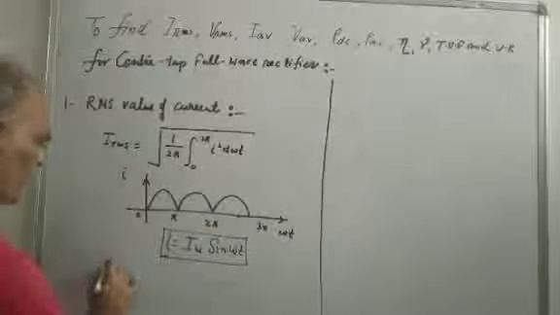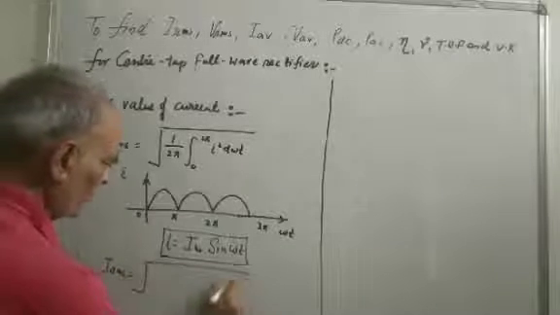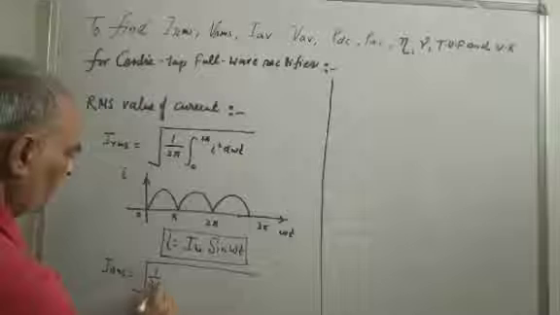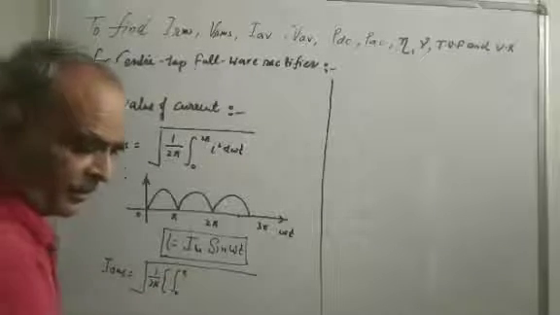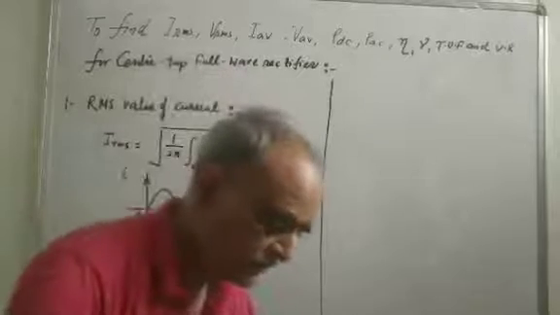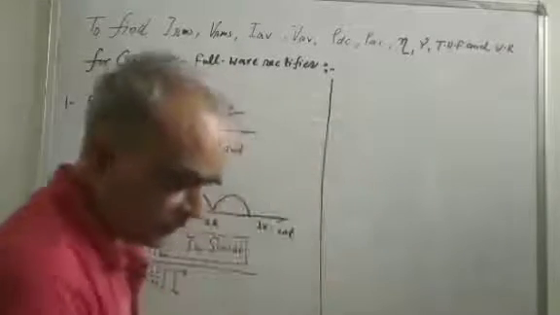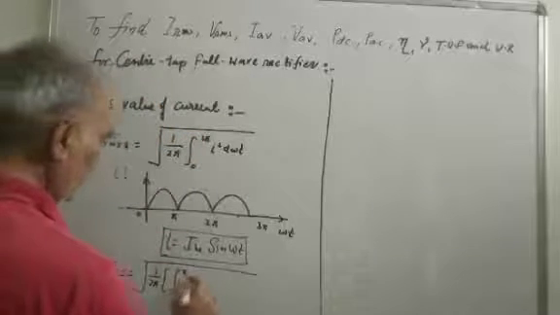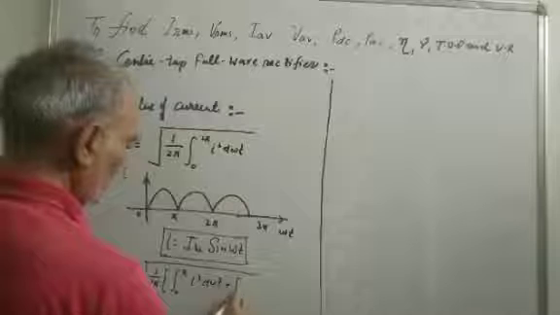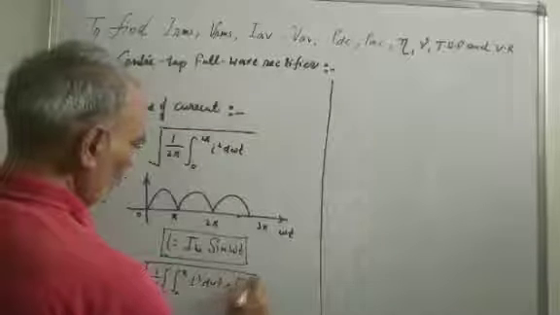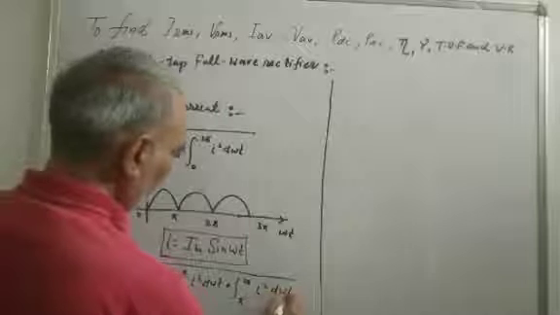So IRMS is equal to, dividing the limit into two parts, 0 to pi of I square d omega t plus pi to 2 pi of I square d omega t.